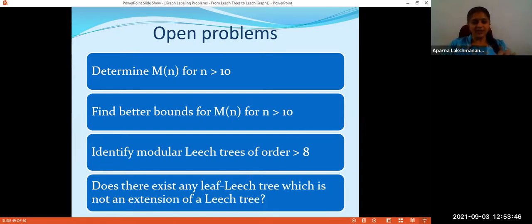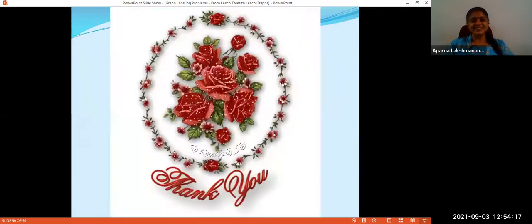For modular Leach trees that I didn't explain, identify modular Leach trees of order greater than 8. Up to 8, we have examples of modular Leach trees. And leaf Leach trees can be generated from Leach trees. All the leaf Leach trees which we know are generated from the basic Leach tree. So does there exist any leaf Leach tree which is not generated from a Leach tree? That is also an open question. So with that, I conclude. Thank you.